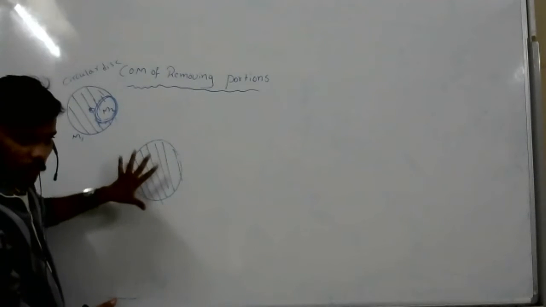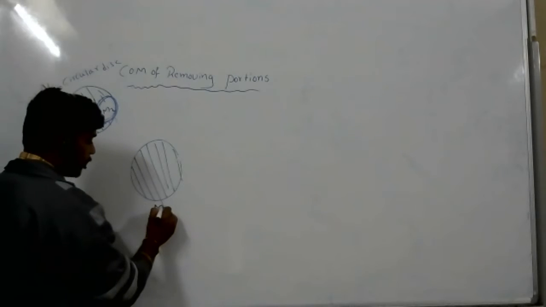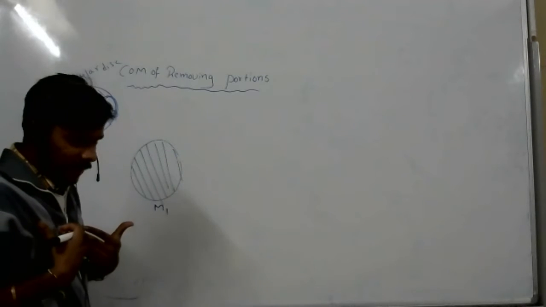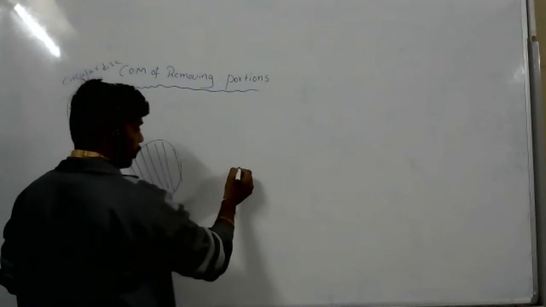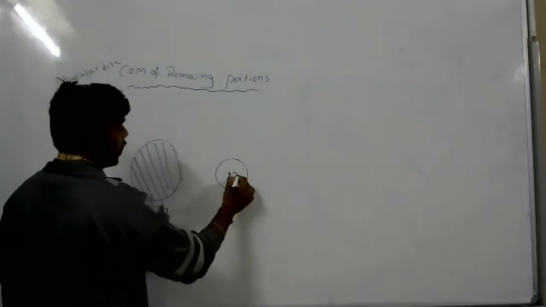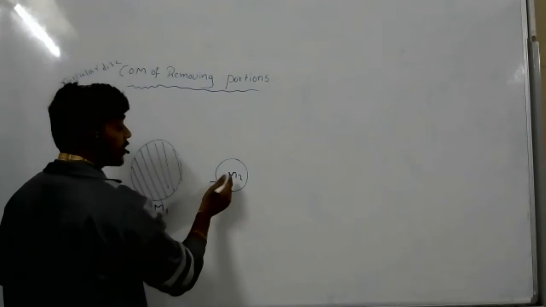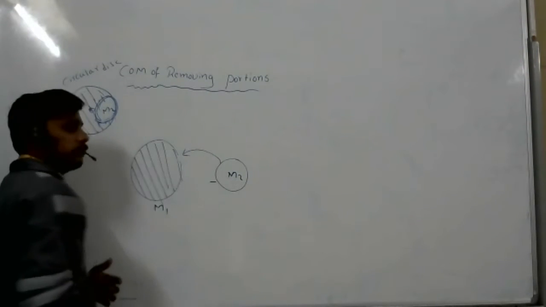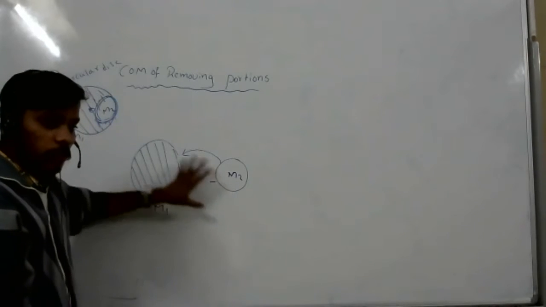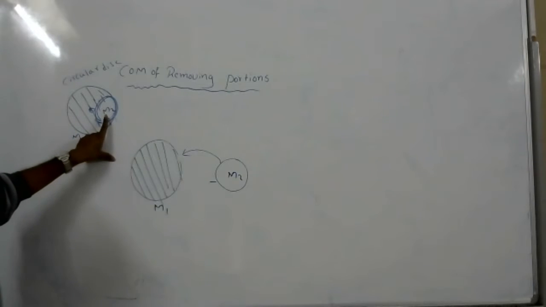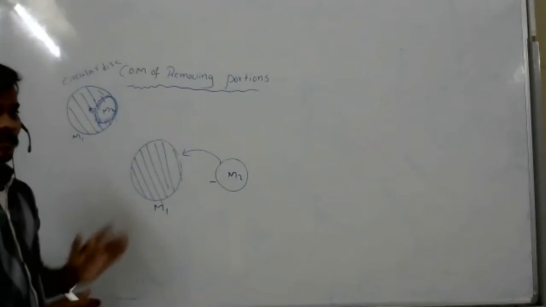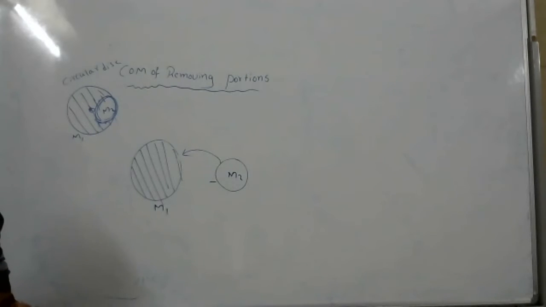Now I am taking the total body, that is mass M1, and where the center of mass is, I know. Now what I am doing, how much mass they have removed, that negative mass I am adding to this mass. When I add this negative mass to this body, I will get the same thing, how much they removed, right? Yes, sir.